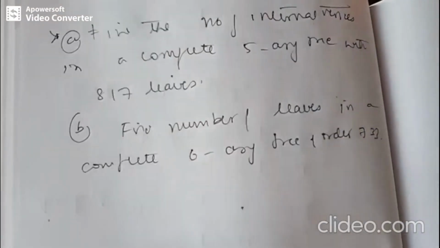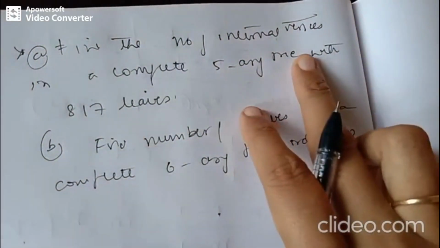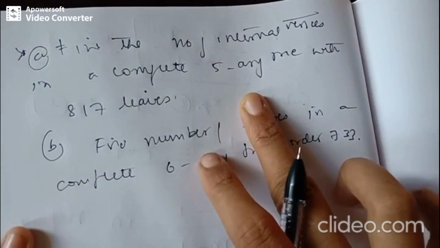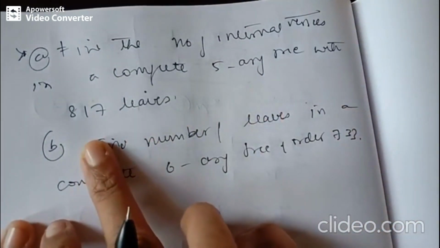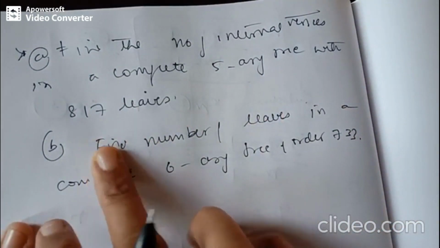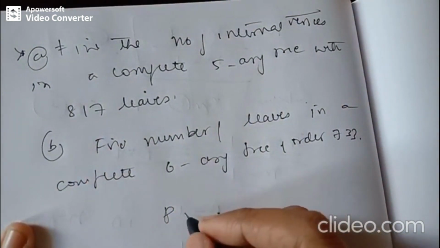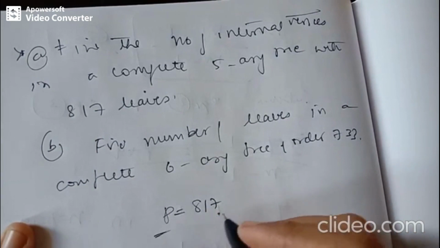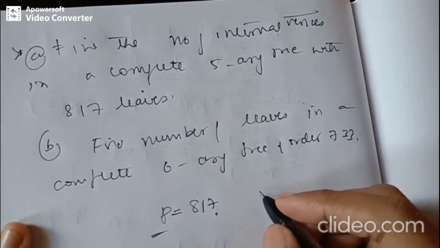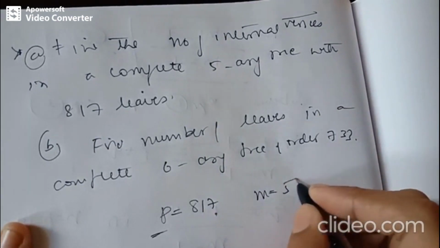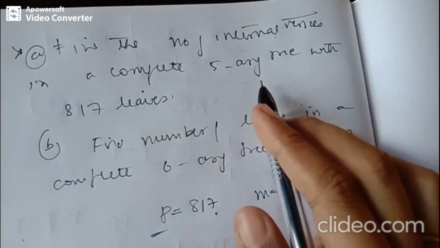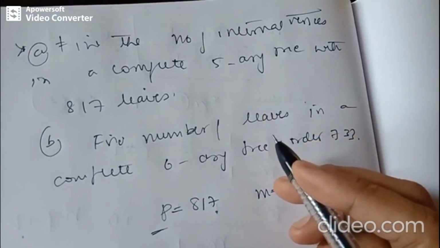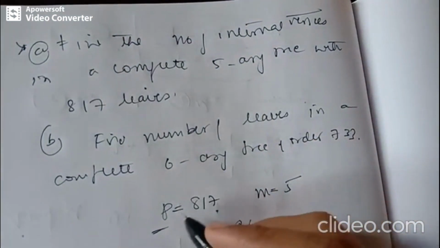So let us see this question. You are supposed to find the number of internal vertices in a complete 5-ary tree with 817 leaves. Here the value of m is 5 and the value of p is given to be 817, that is the number of leaves. We also have to find the number of internal vertices, that is q.